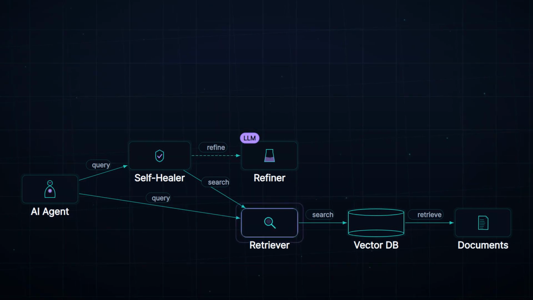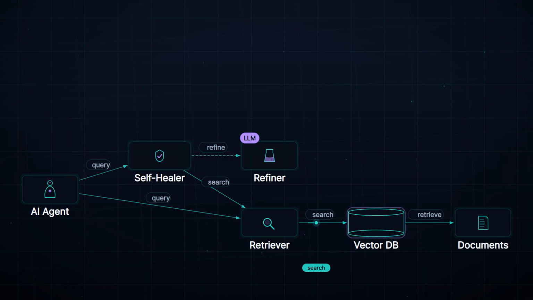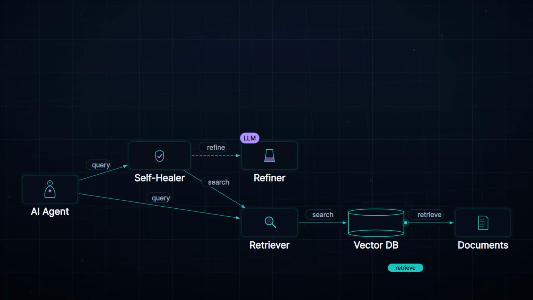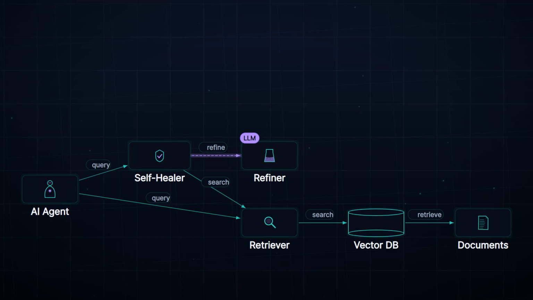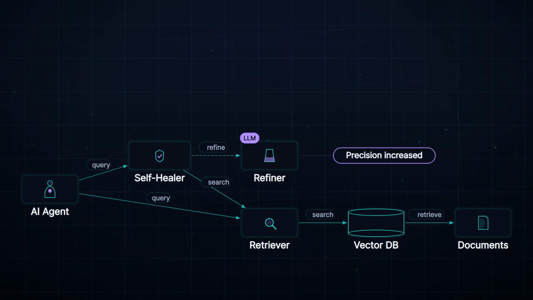The retriever takes the precise query and searches the vector database. Relevant documents are returned. This cycle ensures every query is refined before retrieval, making results far more accurate. It transforms vague questions into precise retrieval queries.